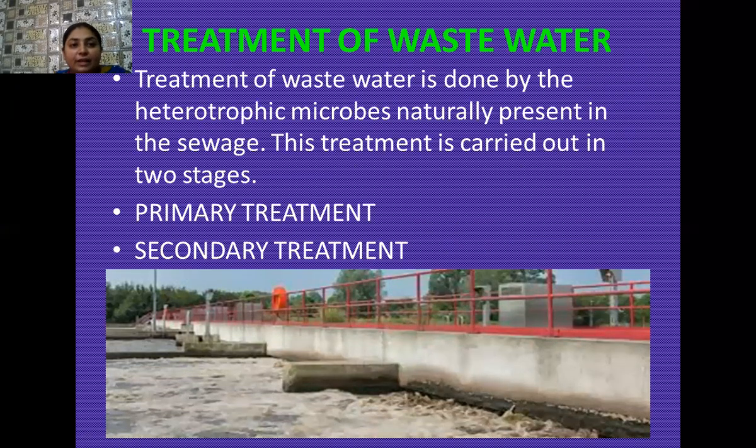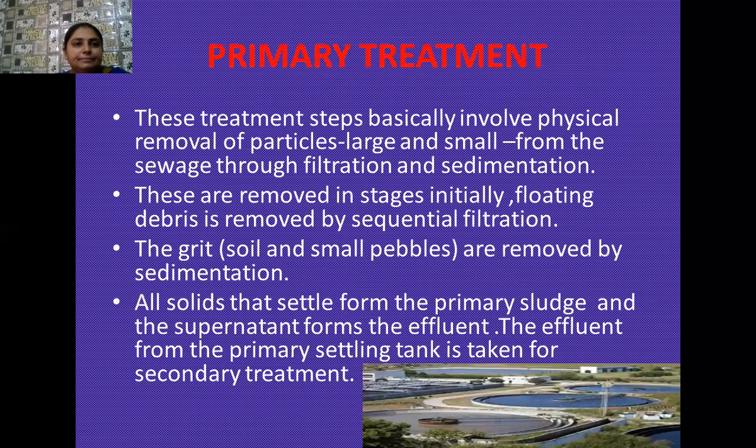So treatment of this municipal wastewater is done by heterotrophic bacteria which are already present in the sewage water. And this treatment process is carried out in two stages. The first stage is known as the primary treatment, and the second stage is known as the secondary treatment of the wastewater. Yes, students. So here I am going to tell you first about the primary treatment of the sewage water.